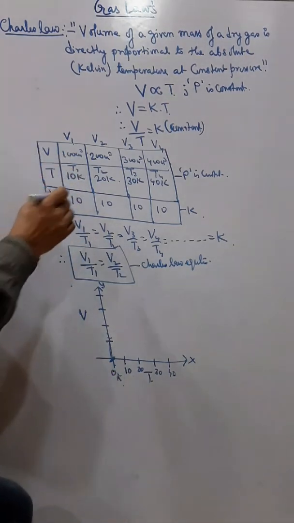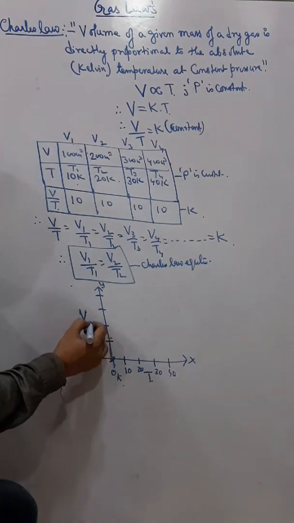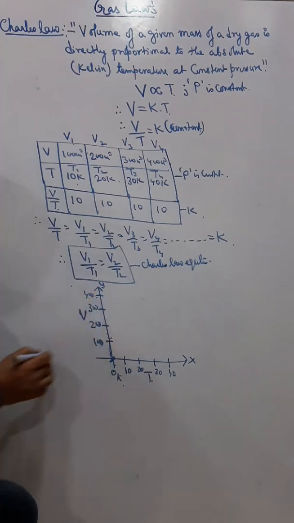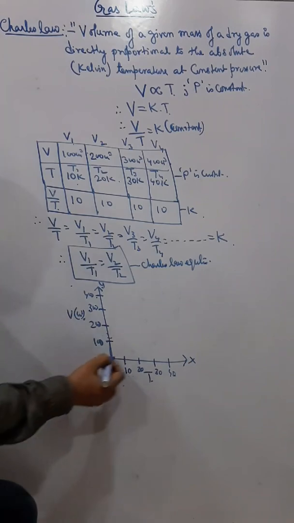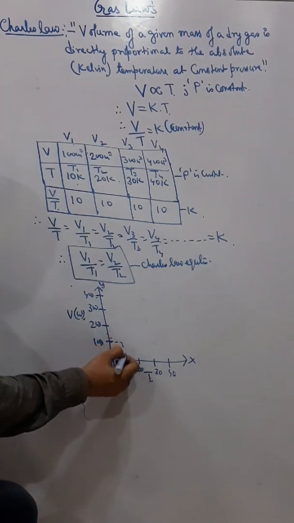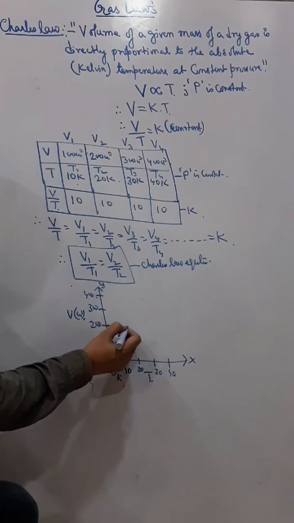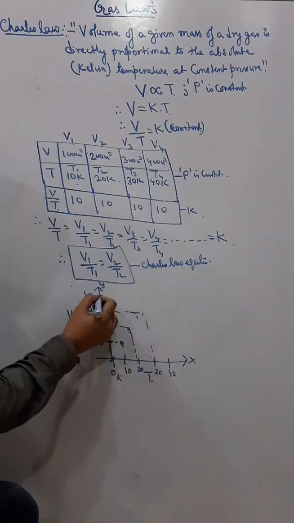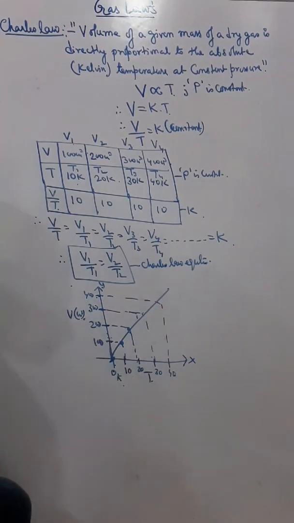Now when the temperature is 10, the volume is 100. Suppose this is 100, 200, 300, 400. So this is volume in centimeter cube. So with 10, the volume is 100, then it is 20, then it is 30, and then it is 40. So finally we will get a straight graph.